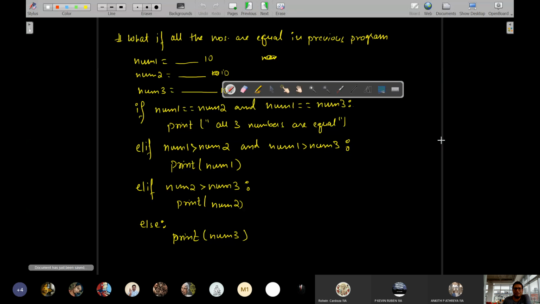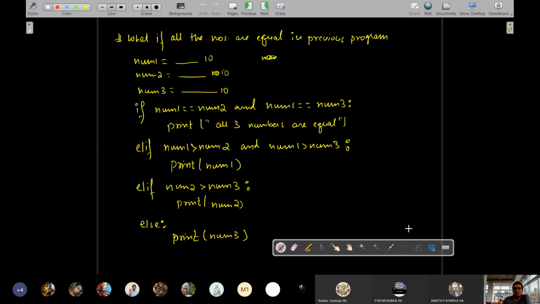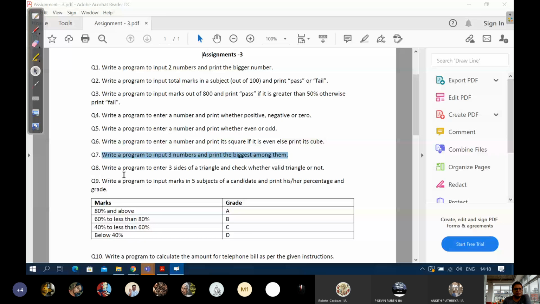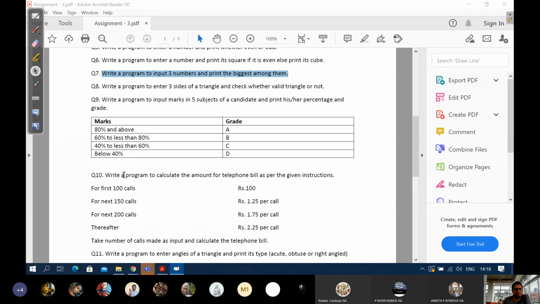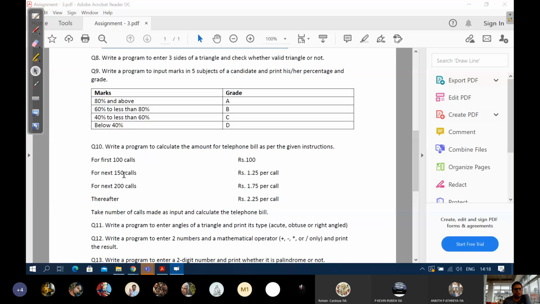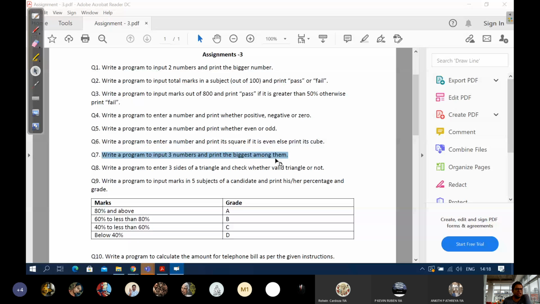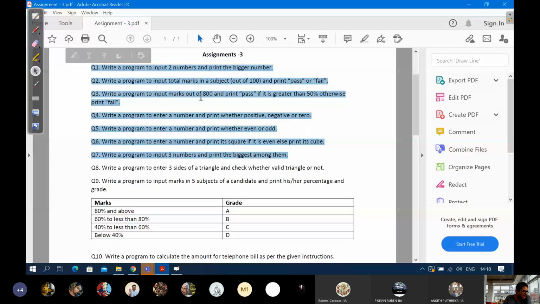Clear? So we have done up to question number 7. Tomorrow we'll try out a few more questions. You may expect questions from the first 7 questions only, these types of questions only, at most in your exam, because we discussed these concepts last Friday. ठीक है, तो उतना ही आ सकता है. बहुत easy आएगा पेपर. Don't worry. Just take it easy. Clear your fundamentals. You will be able to answer everything. Just go through all the boards that I have shared.